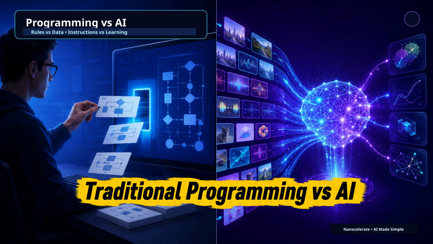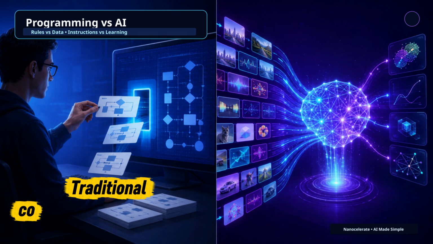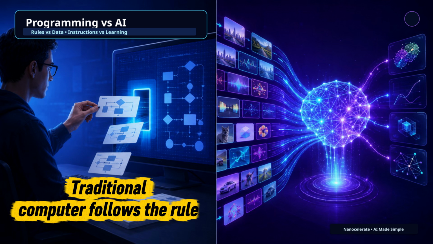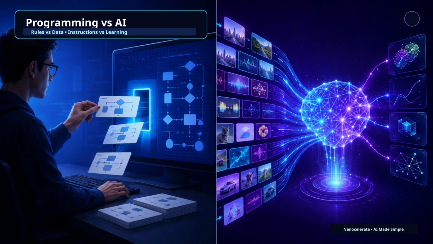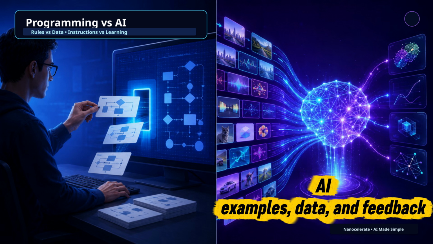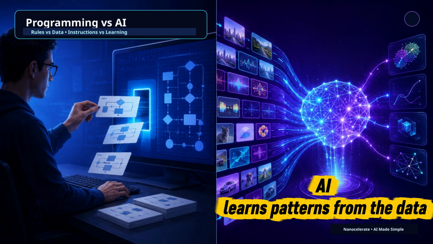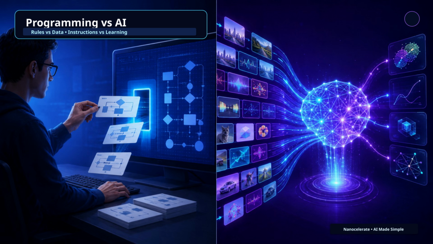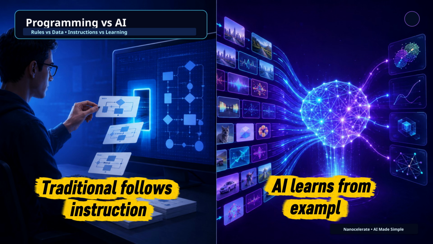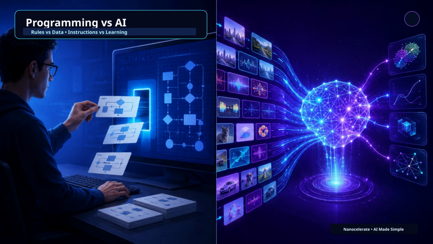Traditional programming versus AI. Traditional programming works like this: a human writes the rules, and the computer follows the rules. For example, if this happens, do that. But AI works differently. With AI, we give examples, data, and feedback. Then the system learns patterns from the data. So, traditional software follows instructions. AI learns from examples. That difference changed technology. It allowed machines to handle problems where writing every rule manually would be almost impossible.